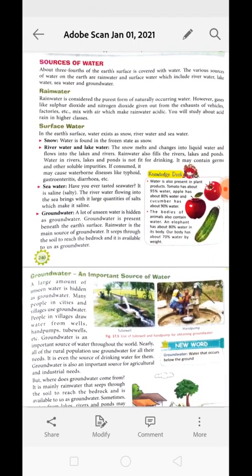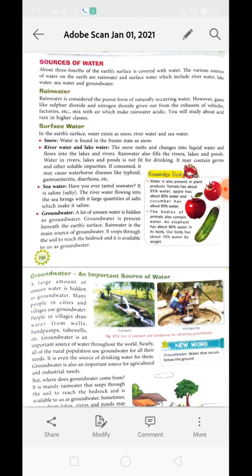Now let's see about sources of water. About 3/4 of the earth's surface is covered with water. Really, about 3/4 of the earth's surface is covered with water, but still we are facing scarcity of water. Do you know why? Because it is not available. The various sources of water on earth are rainwater, surface water, which includes river water, lake water, sea water, and groundwater. Whatever water is present on the earth's surface is known as surface water. So we will study about them.